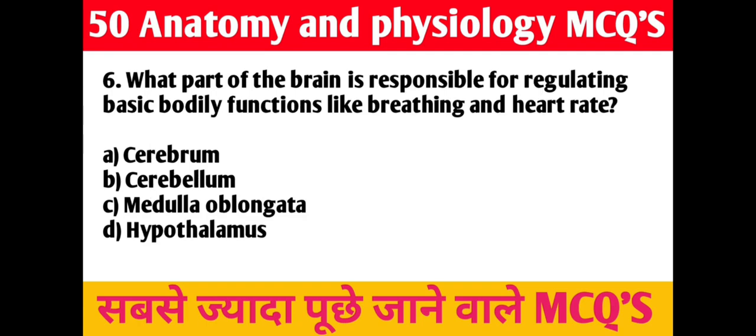Sixth question, what part of the brain is responsible for regulating basic bodily functions like breathing and heart rate? Option A, cerebrum, B, cerebellum, C, medulla oblongata, D, hypothalamus. Right answer is C, medulla oblongata.